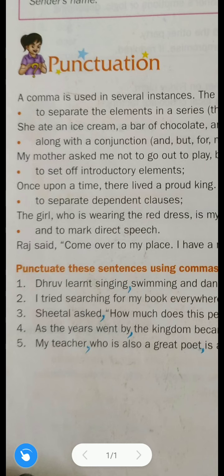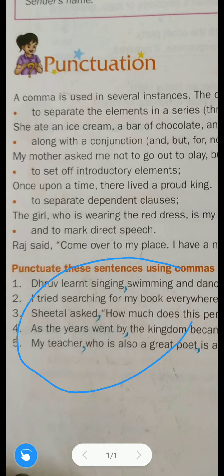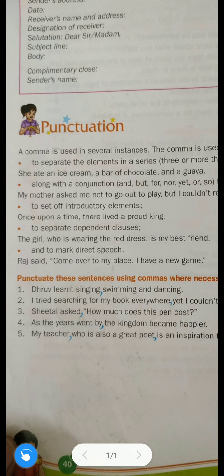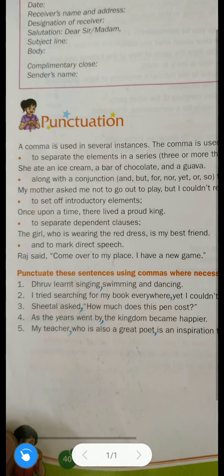So what you have to do, you have to directly write it in your classwork notebook. Okay, so first, understood, Dhruva learned singing. After singing we have used the comma punctuation mark. Okay, let us discuss the second example.